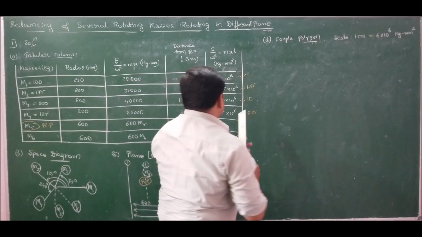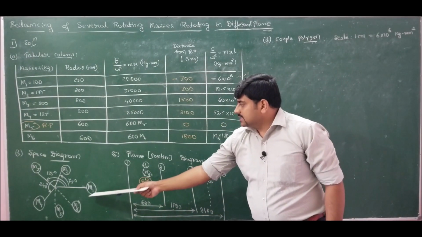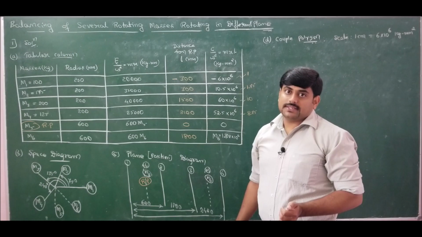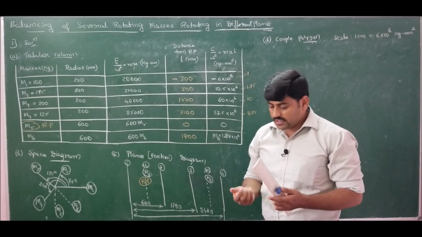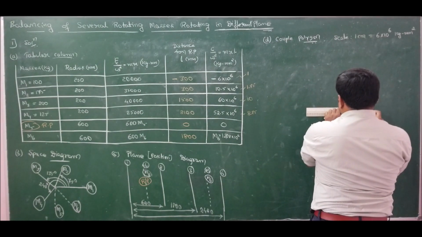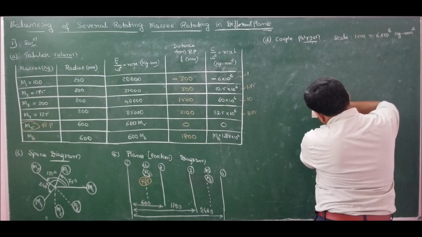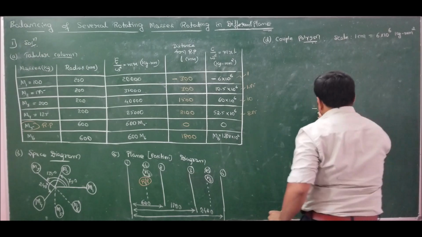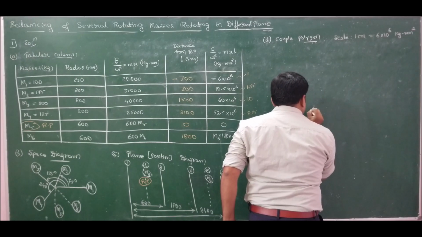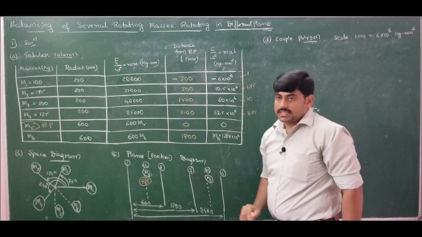So first one is 1 centimeter negative. For mass 1, the angle is 0 degree. Since it is negative, I should measure the angle in clockwise direction from the negative x-axis. Kindly make a note, which is very important. So therefore I should go in negative direction 1 centimeter. Done. Let us take this as O, this as A. 1 centimeter in negative direction, so therefore it is 180 degrees.